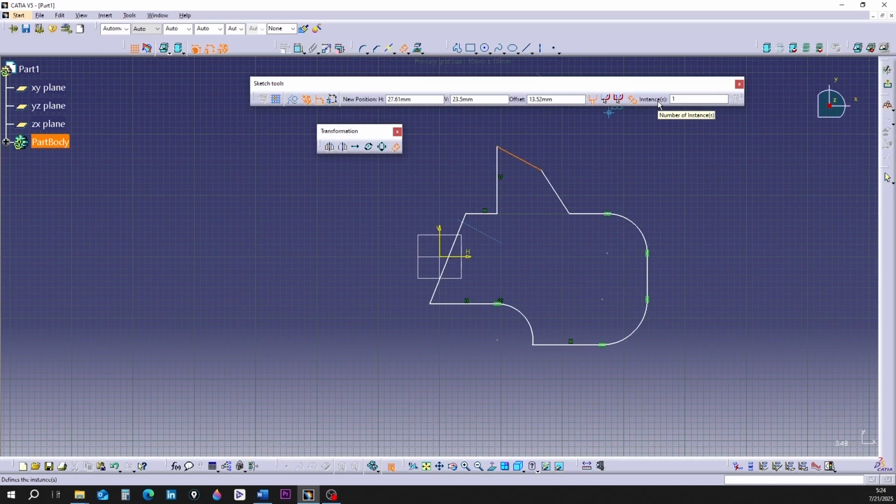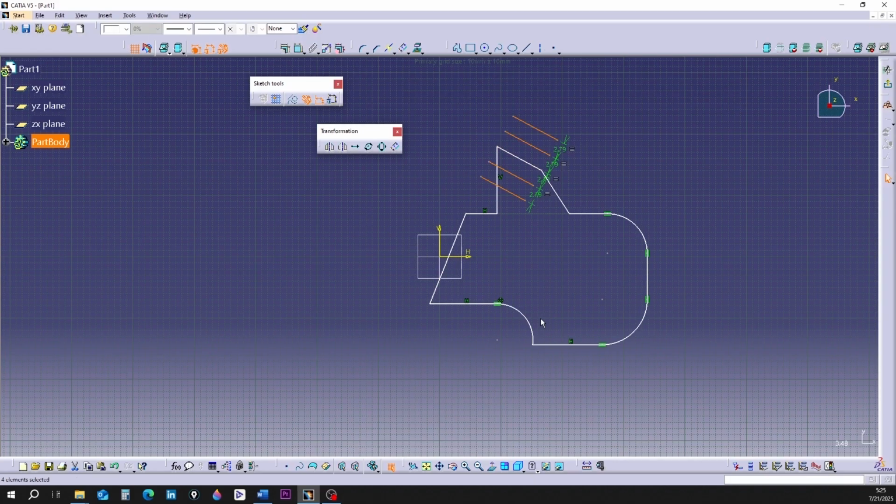At the end of the Sketch Tools toolbar, you will see a box. In front of it, instance is written. Note, in this software, the word instance means quantity. The number 1 is written inside the box. Double-click inside the box and type the number 2. Then make the final click. You can see that 2 copies were created on each side.